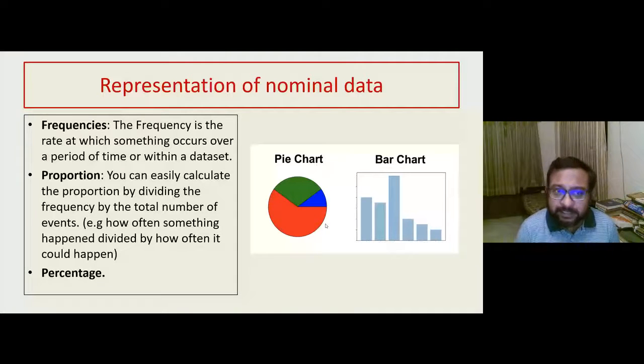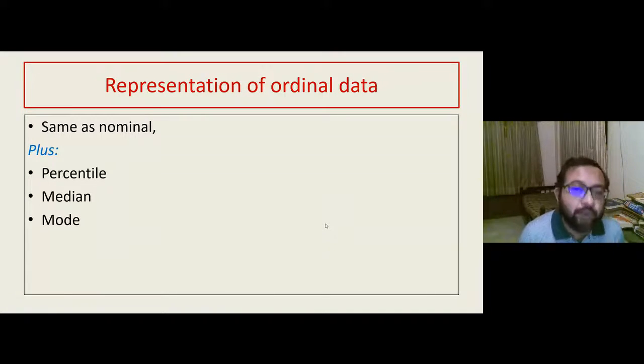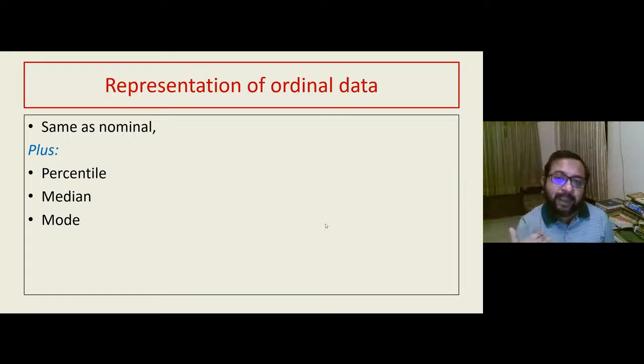When we are dealing with ordinal data, we can do all the things that we do with nominal data. Additionally, we can find certain other things. We can find out percentile, median, and mode. So we can find out whether the person lies at the top end of the rank or bottom end of the rank. That is the percentile calculation. We can find out the middle position of the rank. That is the median. We can find out which rank position has the maximum number of people, like maybe 10 people have together become 7th in the class. So that is the mode. So percentile, median, and mode can be calculated.